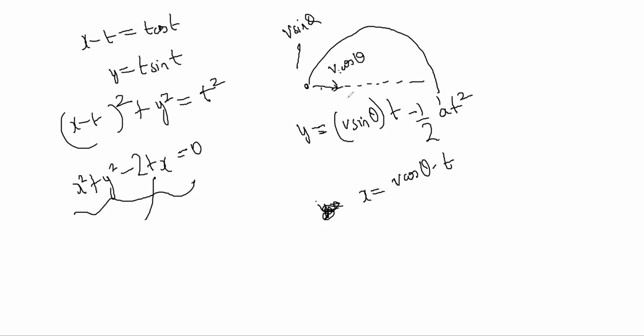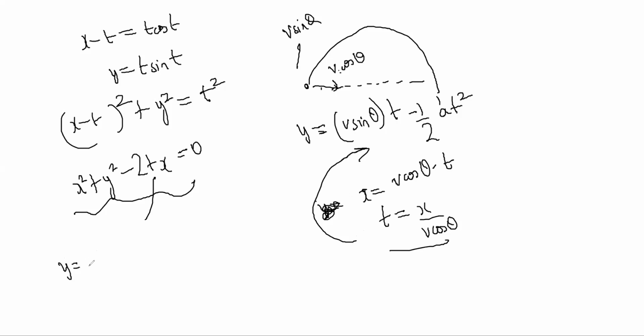Okay, x is equal to v cos theta t, so t can be written as x by v cos theta, right? So t you can substitute here, you will get a result, right? t will be removed, no?